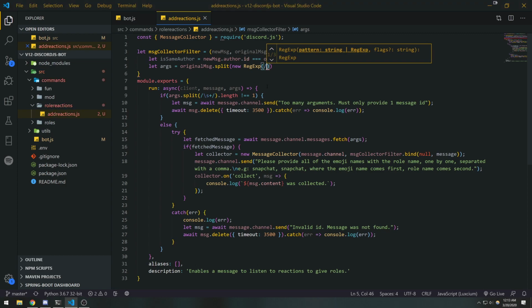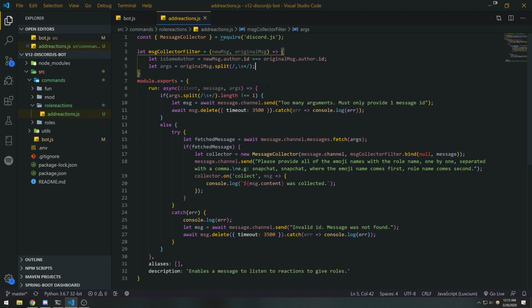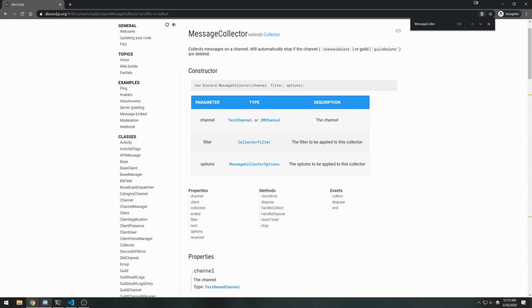We don't even need to do new regex. We can just do slash, comma, backslash s plus, and then forward slash. What this is going to do is expect a comma and then a numerous amount of spaces. I always forget the difference between plus or star. I know it's something like zero or one, or one or more. I always forget, but if you check here, okay, now watch this.